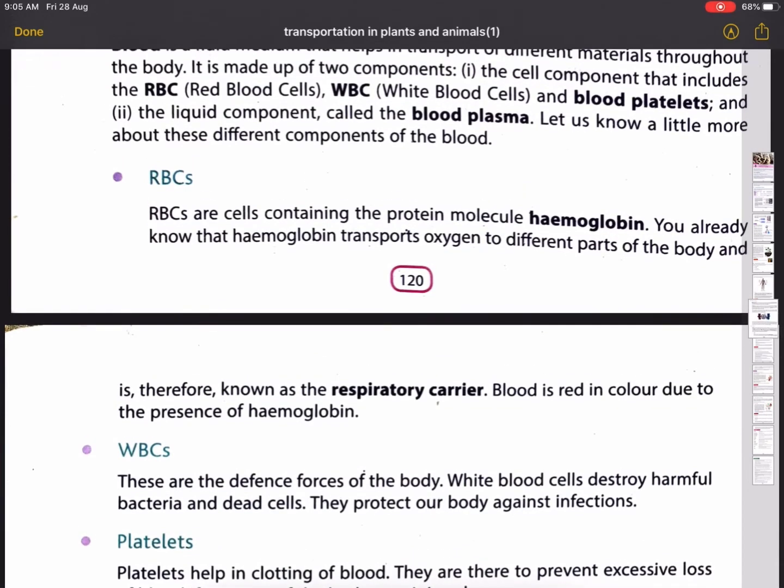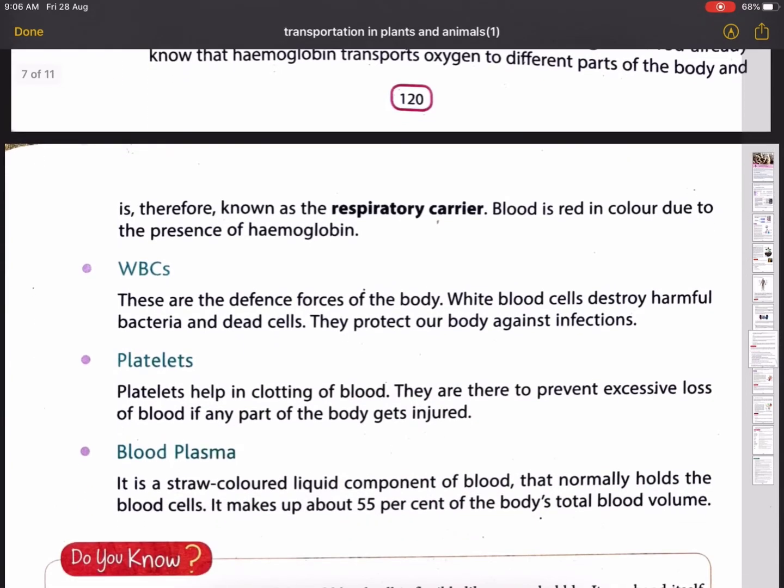First, RBCs. RBCs are cells containing the protein molecule hemoglobin. You already know that hemoglobin transports oxygen to different parts of the body and is therefore known as the respiratory carrier. Blood is red in color due to the presence of hemoglobin. Next, WBCs. These are the defense forces of the body. White blood cells destroy harmful bacteria and dead cells. They protect our body against infections.